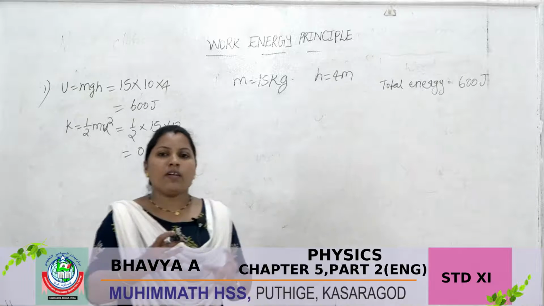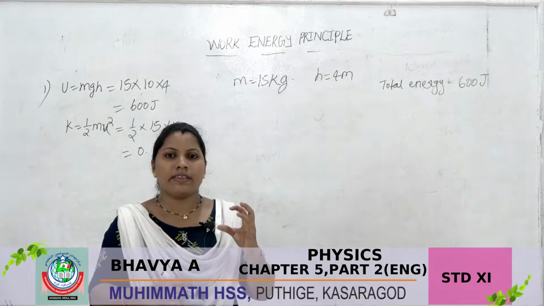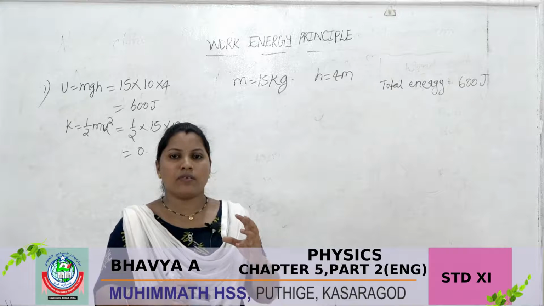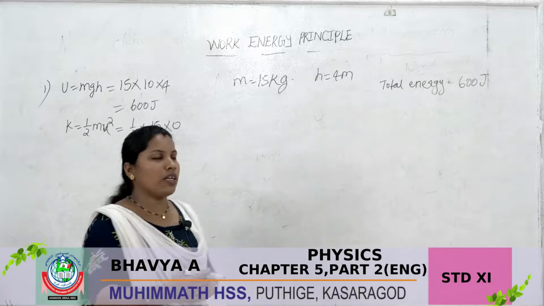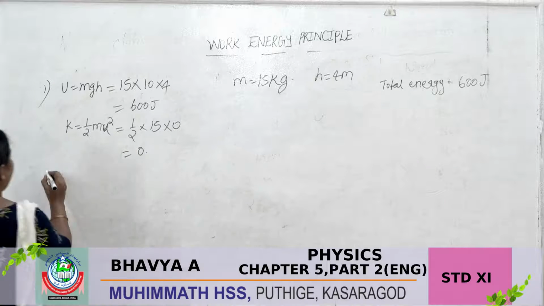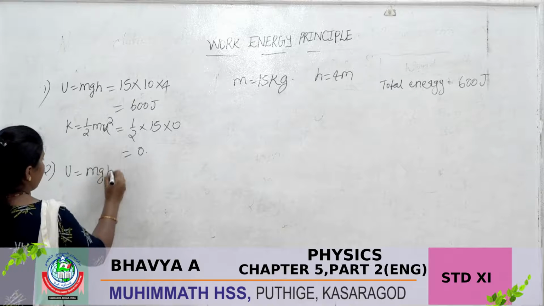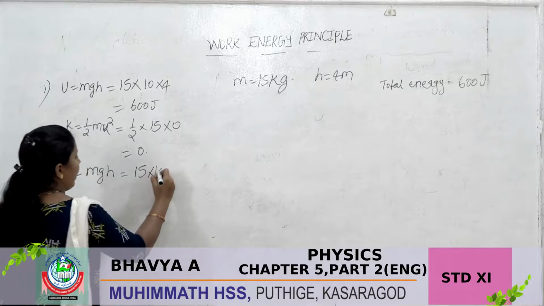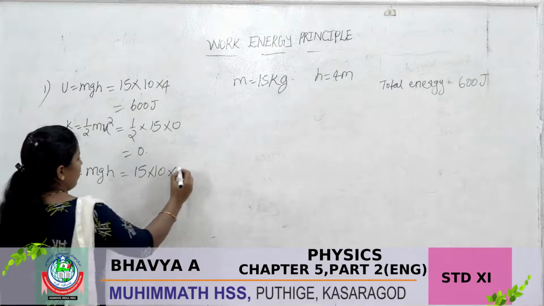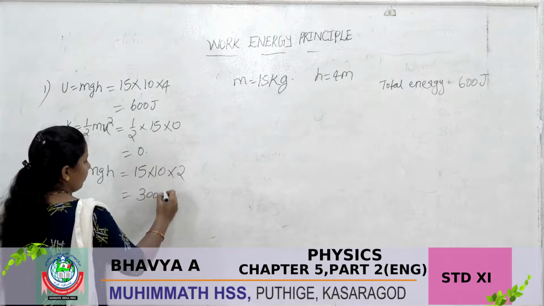Similarly, if that flower pot falls to a height of 2 meter, in this case you want to find out the potential energy and kinetic energy. How do you calculate? The potential energy U is equal to mgh. So m value is 15 into g value 10 into the height 2. So we are getting here 300 joule.